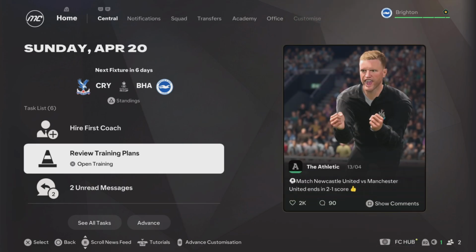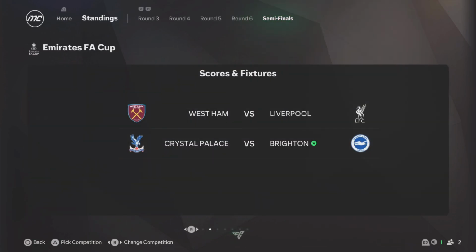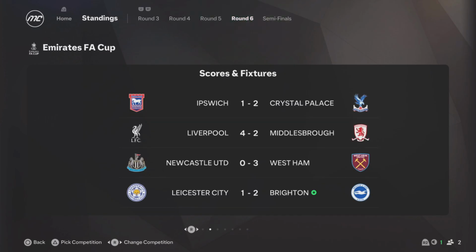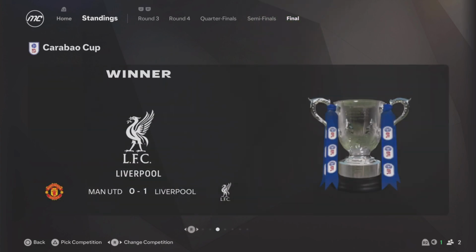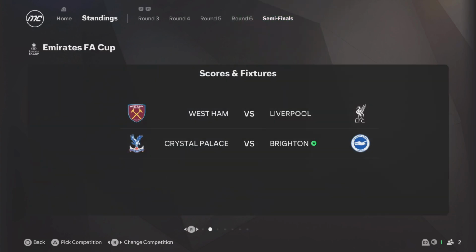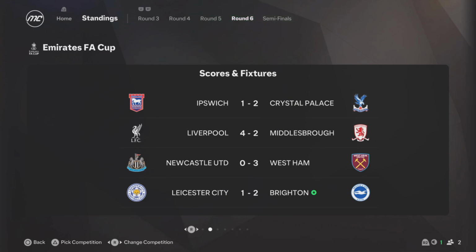And one thing you can see here, Brighton got into the FA Cup final, and I repeat, I didn't play it. Oh, not FA Cup final, FA Cup semi-final. I didn't play it. We'll have a look through the run. Played Leicester, beat Leicester. Brighton did, and Liverpool won the League Cup. Liverpool versus West Ham's the other one. And Liverpool beat Middlesbrough, Crystal Palace beat Ipswich, West Ham beat Newcastle.